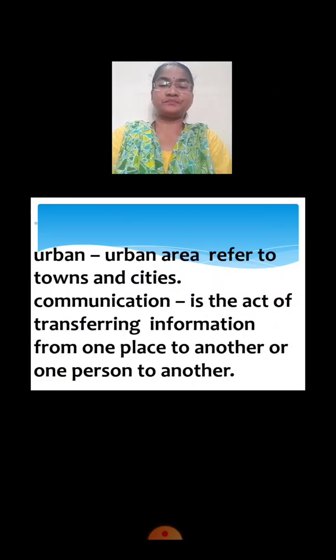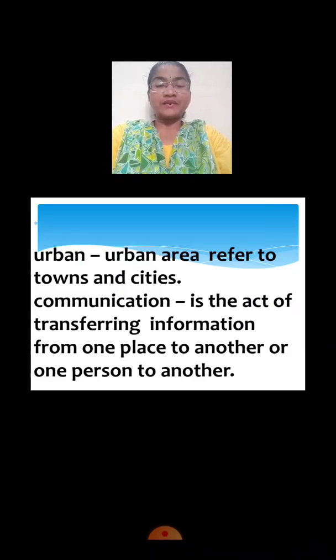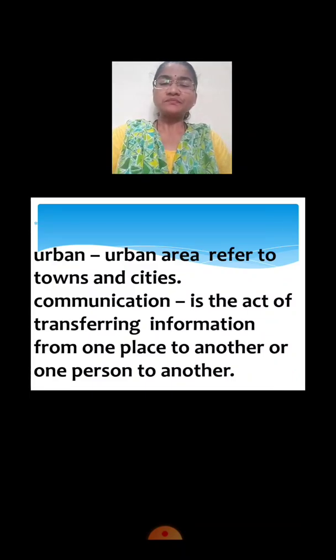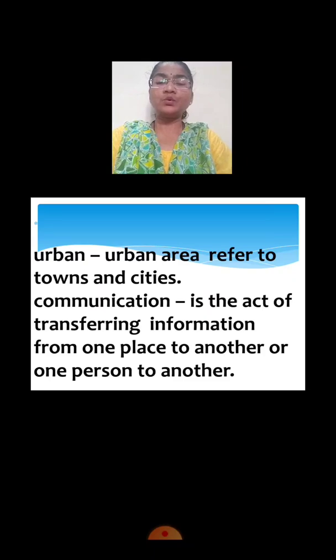Very good. Now next word, urban. Urban means urban area which refers to towns and cities. Urban area refers to towns and cities. Repeat after me. U-R-B-A-N, urban.